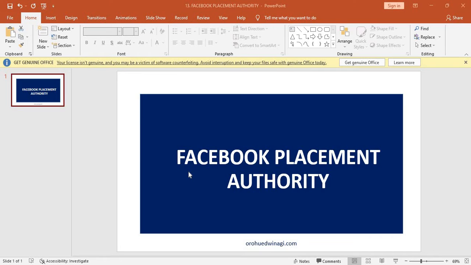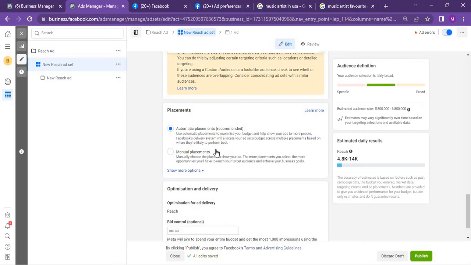Okay guys, on this very video we're working on Facebook placement authority. So now let's dive into our ad manager account and see what we're actually discussing. Okay, now understand that placement is actually where your ad is going to be placed, either on newsfeed, stories,